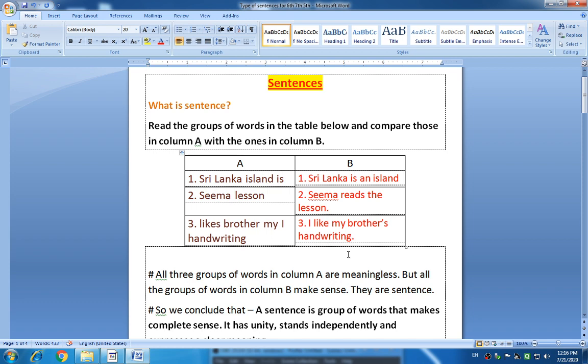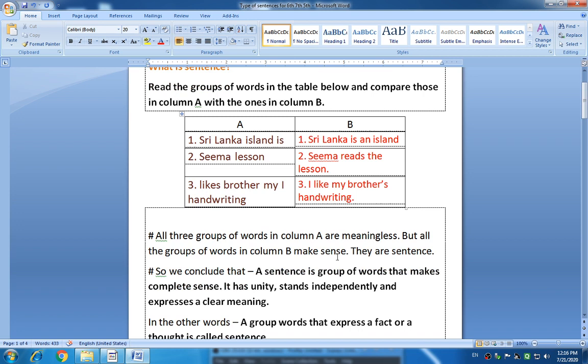Right now, I think you got an idea about the difference between column A and B. Initially, if you look at the groups of words in both columns, in column A the words, or that arrangement of words, is meaningless. But all the groups in column B make some sense.